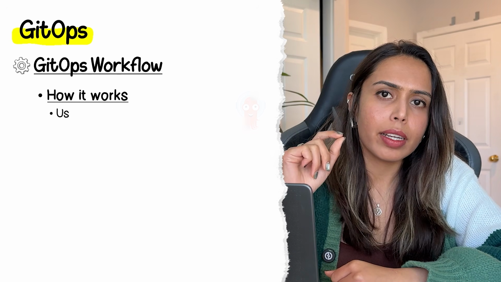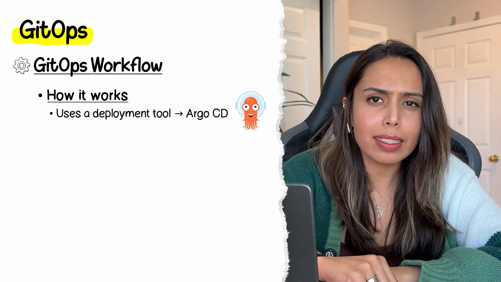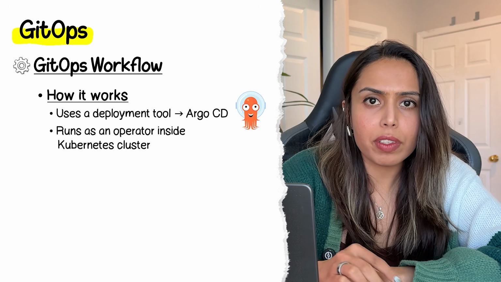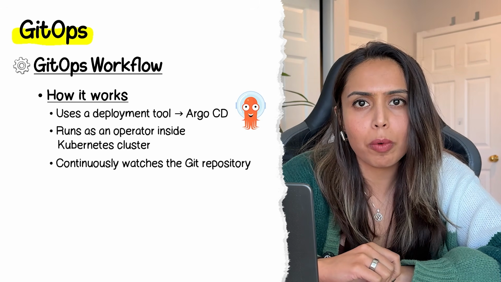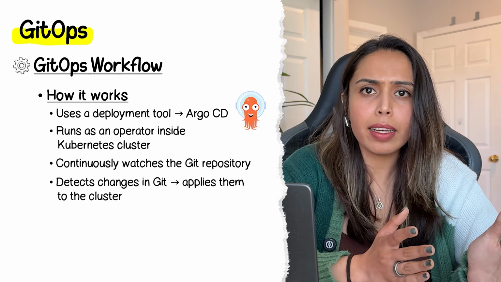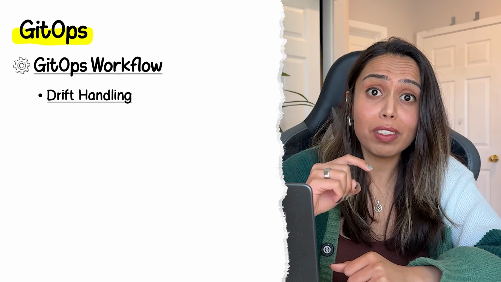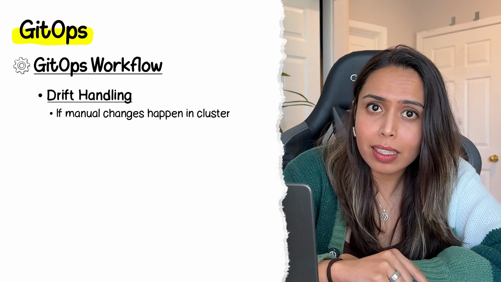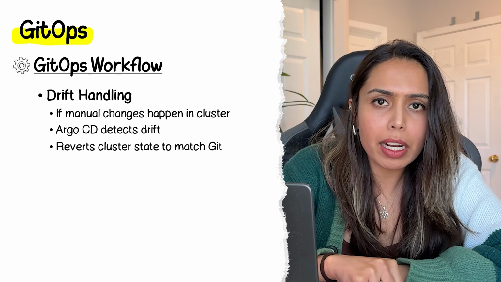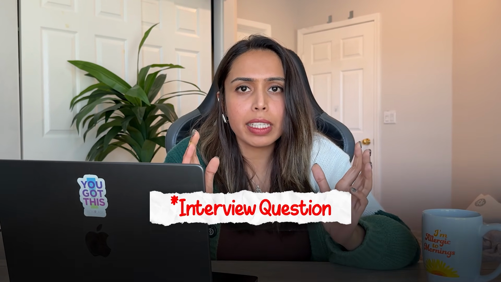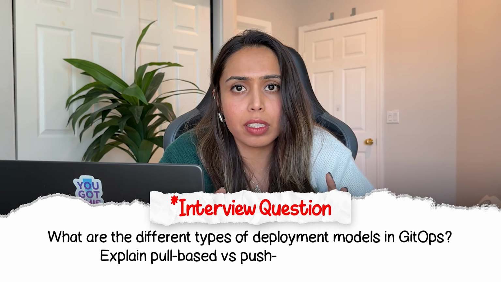Now, how does it work? It's done through a deployment tool, in our case, Argo CD. It runs as an operator within our Kubernetes cluster and constantly watches what's changing within our Git repository. When it detects a change in Git, it applies it to the cluster. Vice versa, if someone manually changes anything in the cluster, the Argo CD operator detects the drift and reverts it back to match what's in Git. So if anything was changed within the cluster itself, the operator makes sure it matches what's in the Git repository.